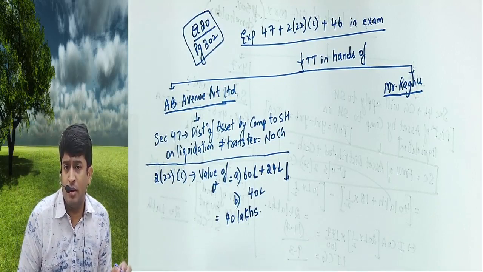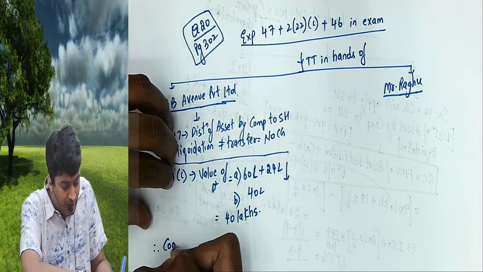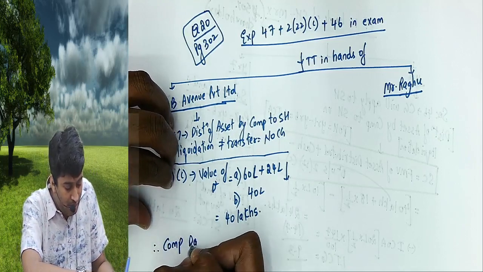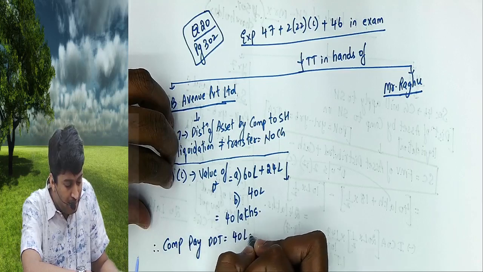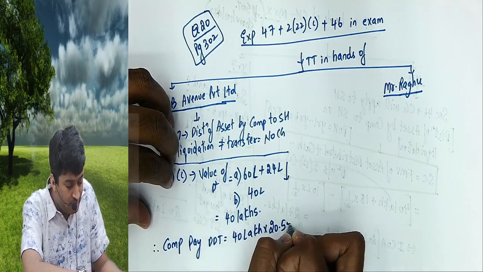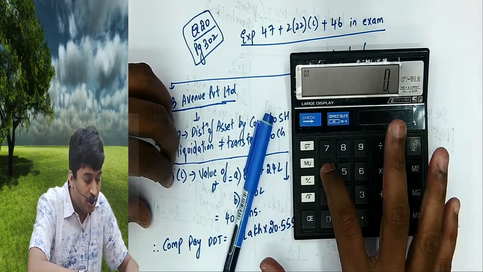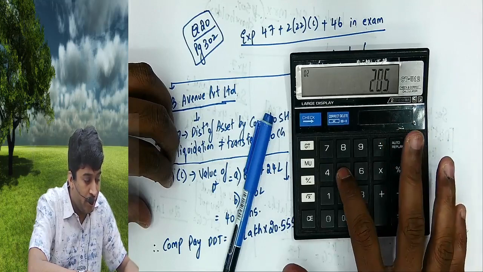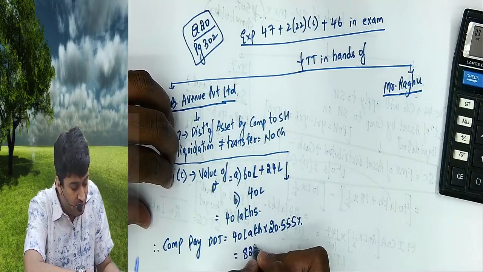FMV of assets distributed plus cash distributed, or reserves and surplus, that is accumulated profit whether capitalized or not, whichever is lower. On this, the company will pay DDT. 40 lakhs at 20.5555%, that is 8 lakhs 22,200.